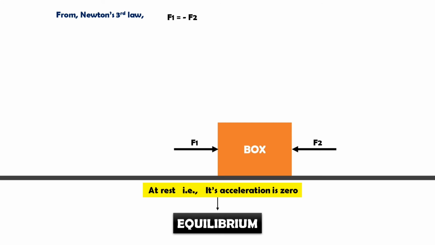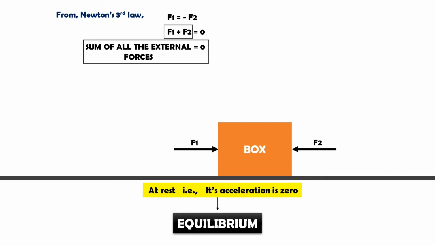Let's bring F2 to the left hand side. We can write F1 plus F2 is equal to 0. In the LHS we can observe that F1 plus F2 represents the sum of all the external forces acting on the box. Therefore we can write it is equal to 0. We can also write this statement as net external force on the body is equal to 0.